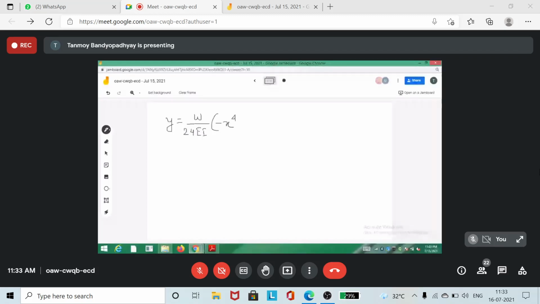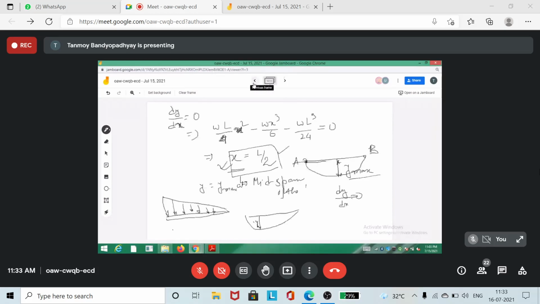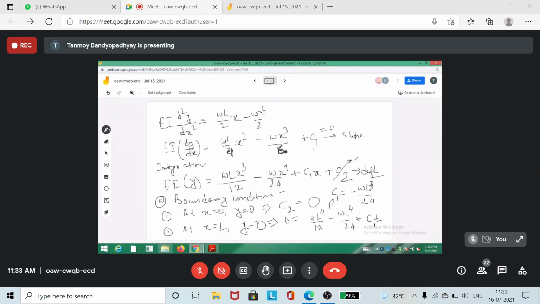So putting C1 and C2 values actually. You should be getting this. Put C1 and C2 here. So you have got the values of C1 and C2. C2 is 0, so you just put the value of C1. This is 0. So whatever is C1, you put here. And then you form the brackets, you will be getting this one.